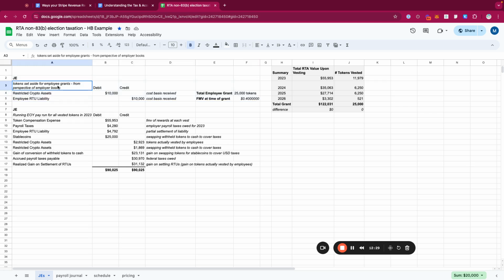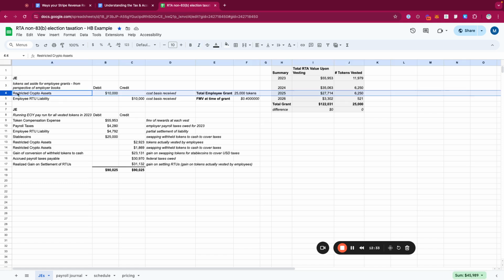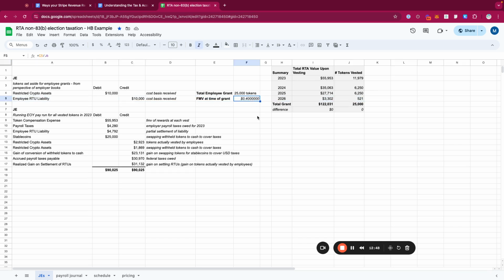Typically what I recommend is this type of entry, where the company recognizes that they have restricted crypto assets, but they also recognize that there's a liability associated with those assets. The fair market value at time of grant, on January 1st, 2022, we're assuming has a value of 4 cents. So the total value of these tokens to the company, at least at the time of grant, is roughly $10K, which is where we get this number right here.